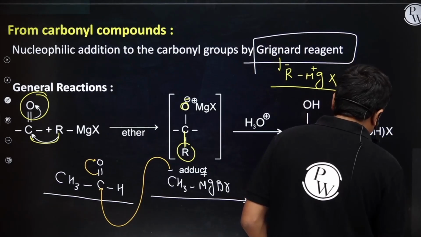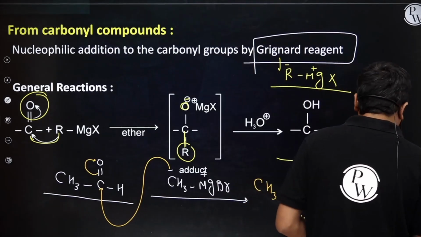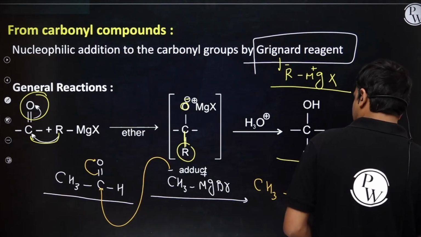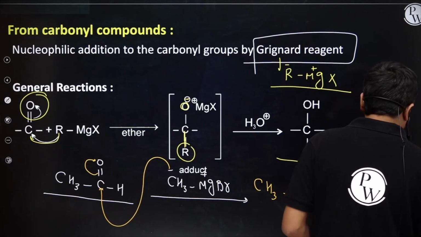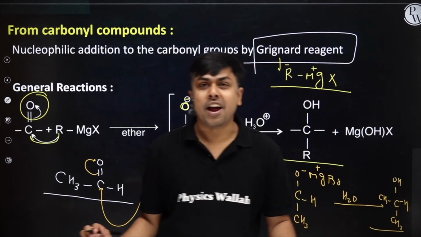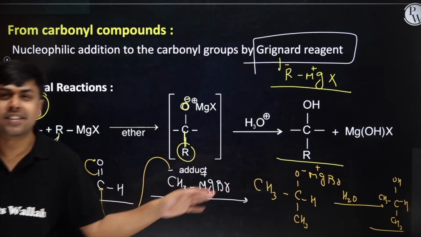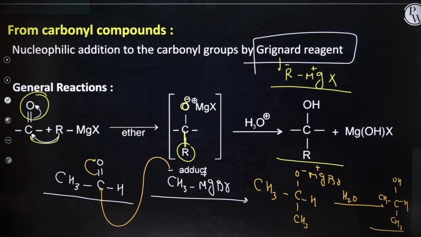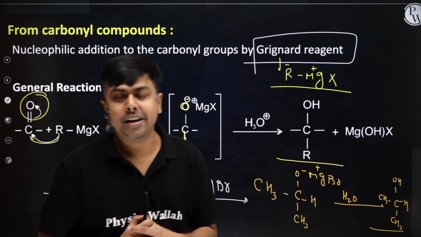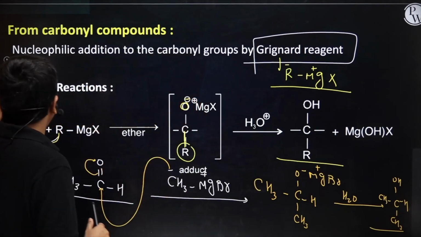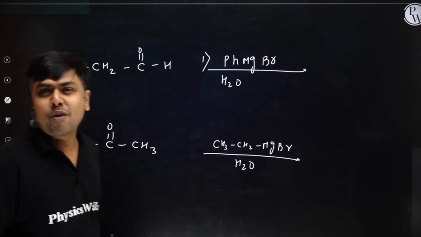Attack of H plus from water and formation of CH3, CH, CH3, OH and H, right? I hope you understood this particular mechanism. Please copy it. Students, I believe you might have copied it. So shall we move ahead? Tell me. Shall we move ahead? Yeah, let's move ahead. Let's do these questions.